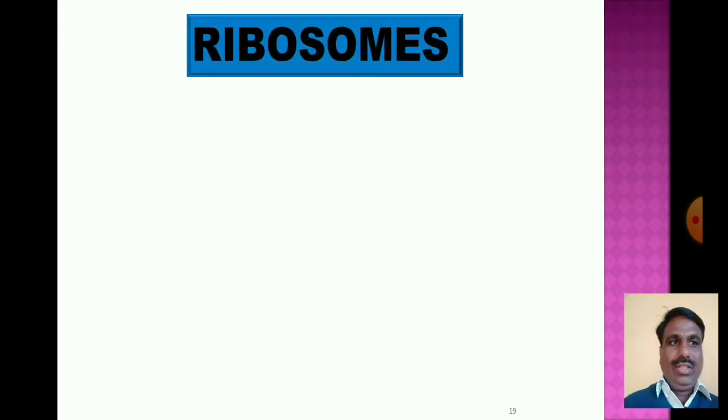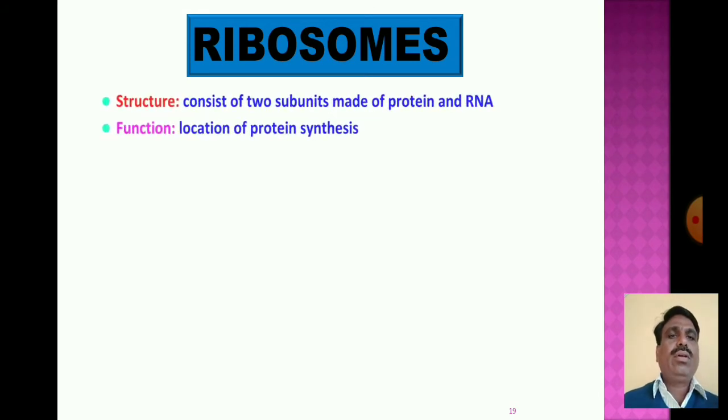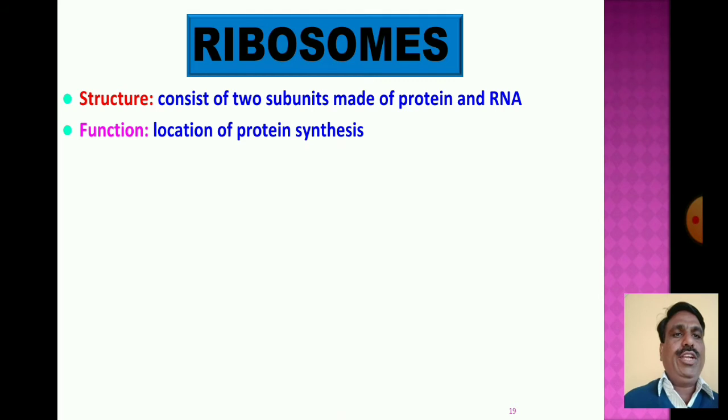Ribosomes consist of two subunits made up of protein and RNA.